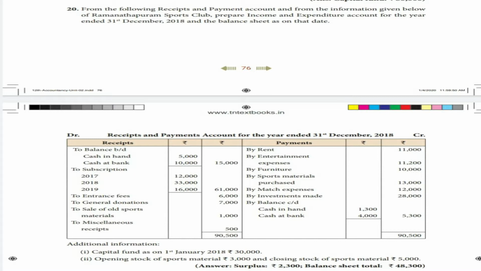Receipts: balance, subscription, entrance fees, general donations, sale of old sports materials, miscellaneous receipts. Payments: rent, entertainment expenses, furniture, sports materials purchase, match expenses, investments made, balance carried on. Additional information: capital fund as on 1st January 2018, 30,000. Opening stock of sports materials 3,000, and closing stock of sports materials 5,000.